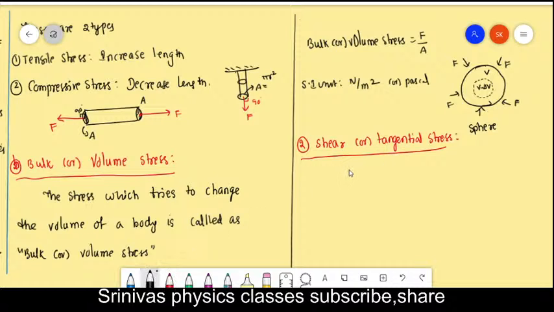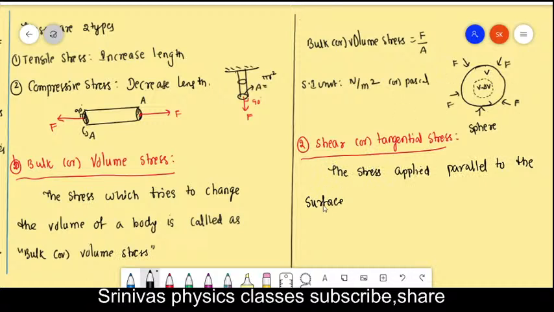The stress which changes the shape of a body without changing its size, or the stress applied parallel to the surface of a body, whereas previously it was perpendicular to the surface, that is the normal stress.